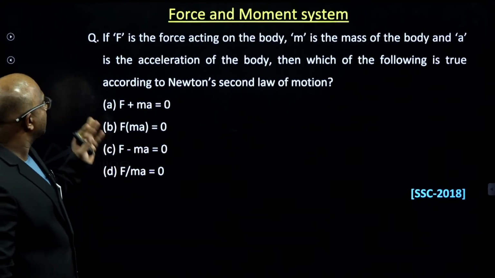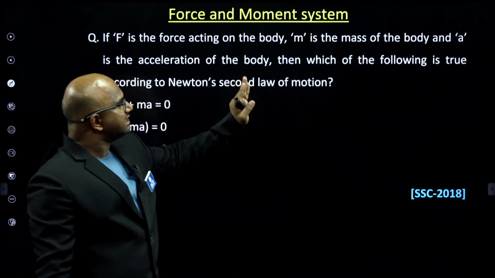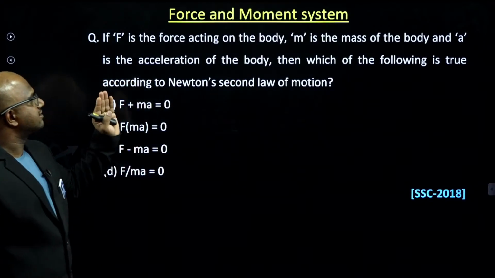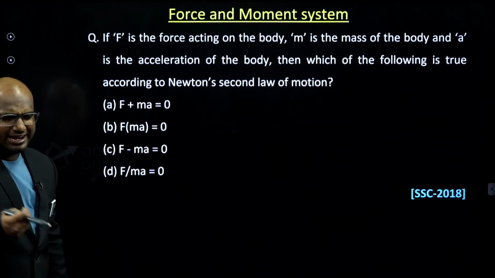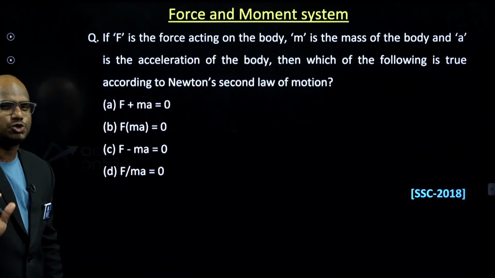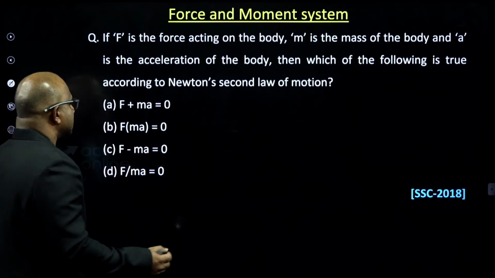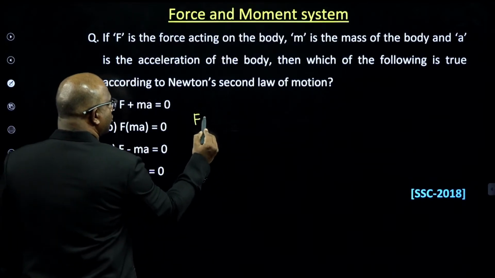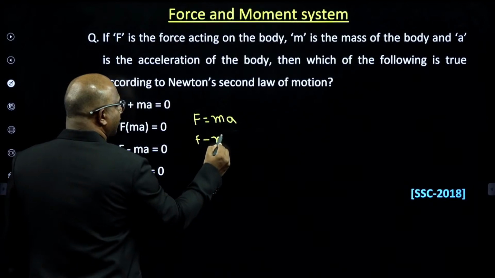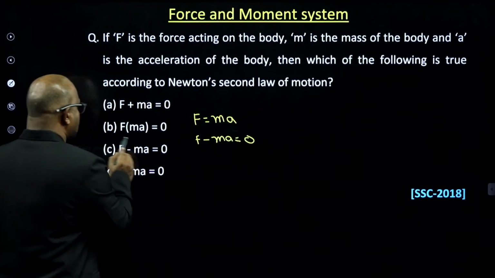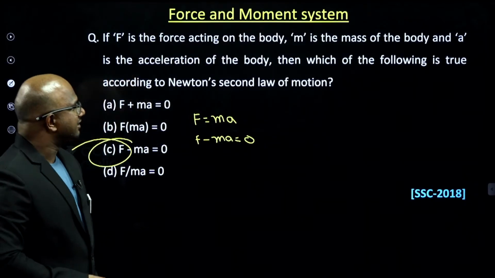Okay, now let us see. If F is the force acting on the body, M is the mass of the body, and A is the acceleration of the body, then which of the following is Newton's second law? Very, very basic question. Do you need any extra preparation for this? Tell me honestly, guys. No. The answer is F equal to MA, so F minus MA equal to 0. So the answer is matching with option C, guys. I hope this is clear.